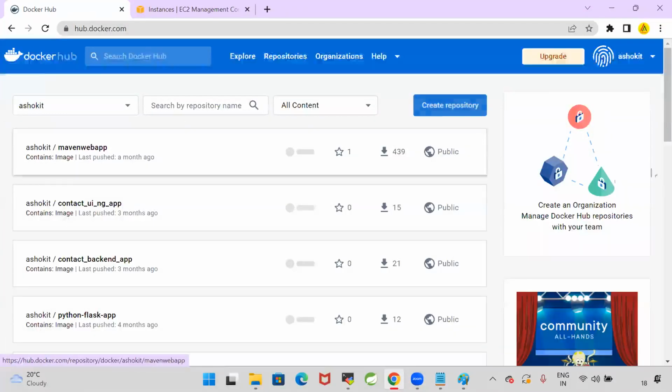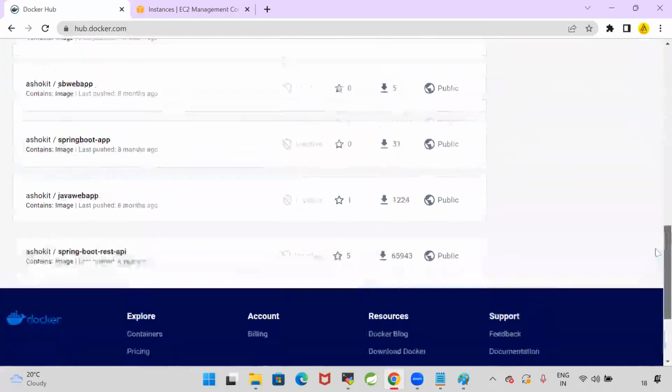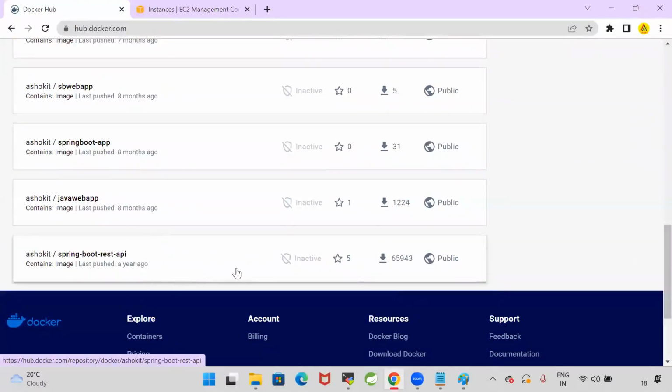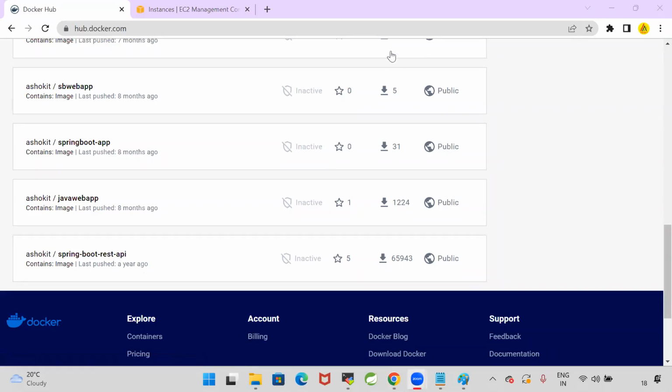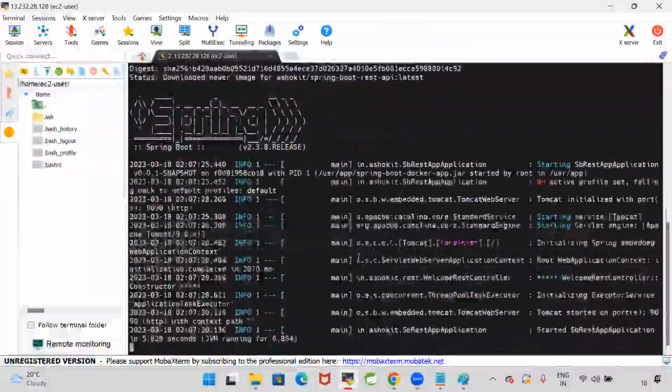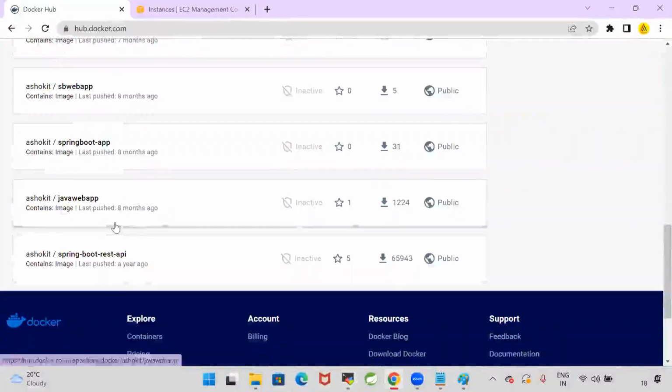If you go to the Docker Hub and see my image, this is the first Docker image I stored into my Docker Hub 1.5 years back. 65,000 people pulled my image and executed it. So this image is a public image. Anybody can pull and anybody can run. When they run this image, a Spring Boot application will execute by using Docker. Are you clear?